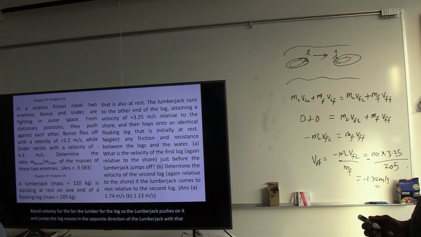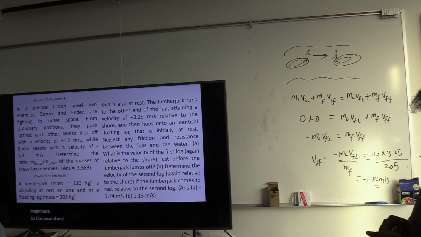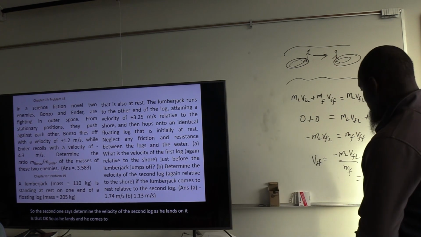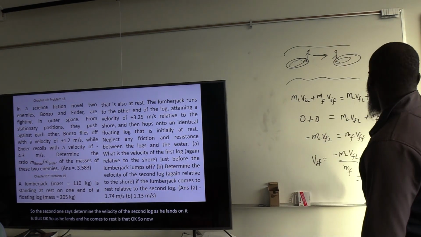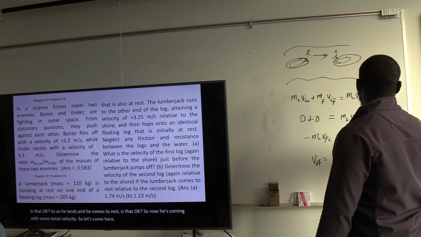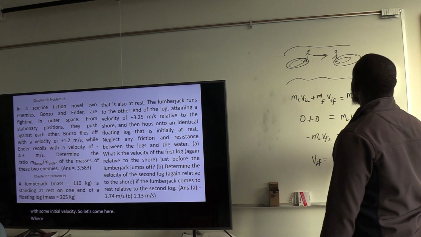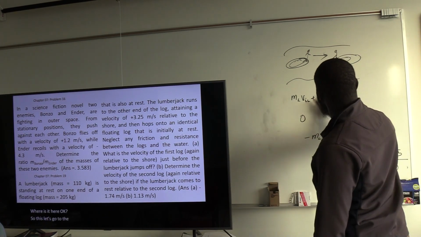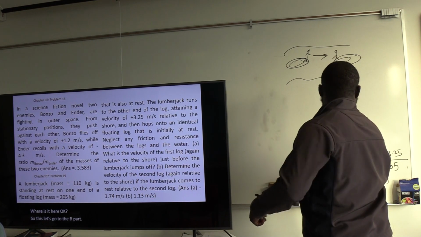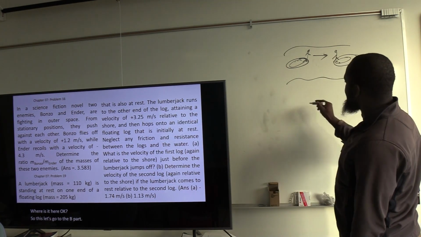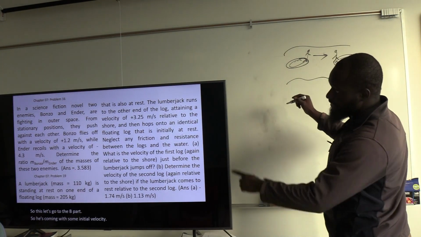The second part says determine the velocity of the second log as he lands on it. As he lands on it, he comes to rest. Now he's coming with some initial velocity, so let's go to the B part. He's coming with an initial velocity of 3.25.